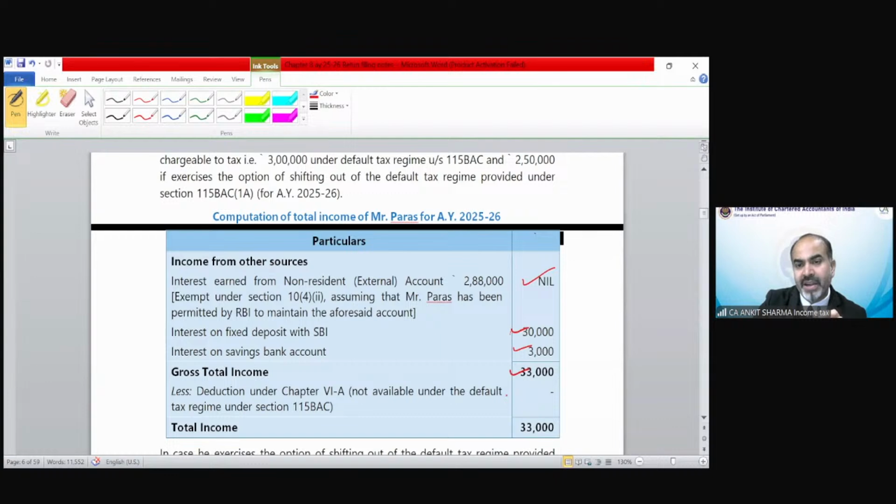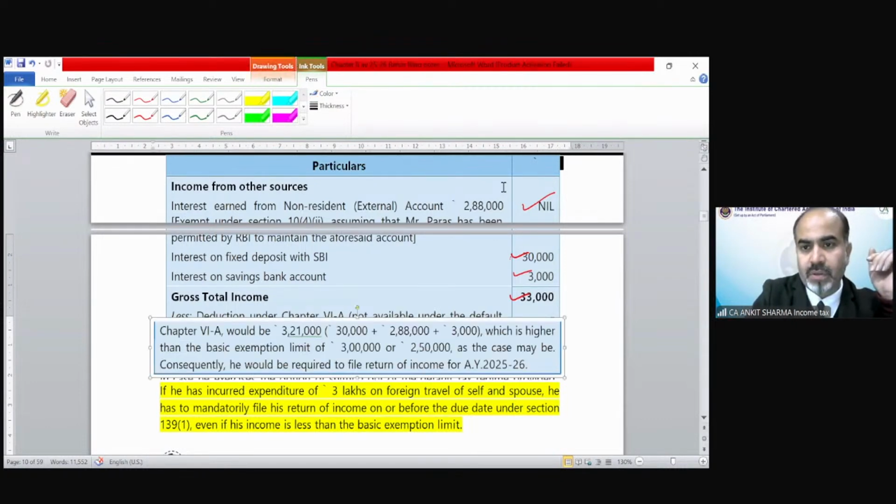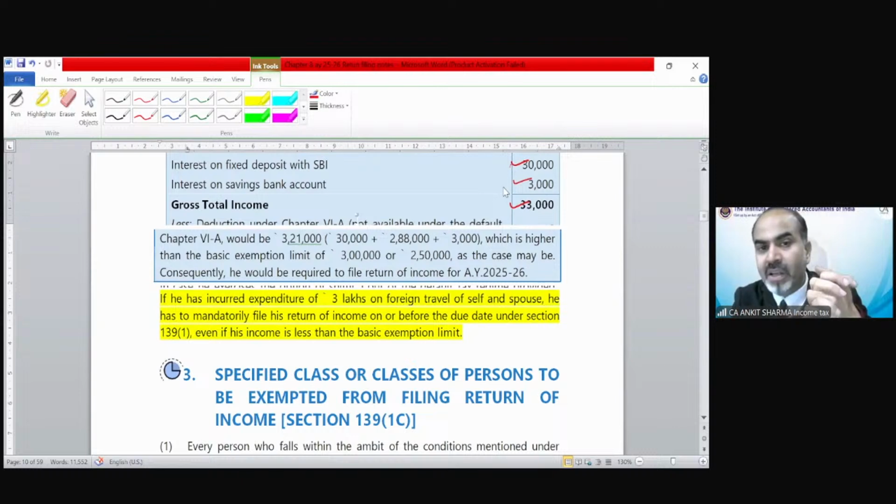And because there is no deduction in that situation, you can see in this case, because the limit would be 33,000 only, he does not need to file any income tax return.